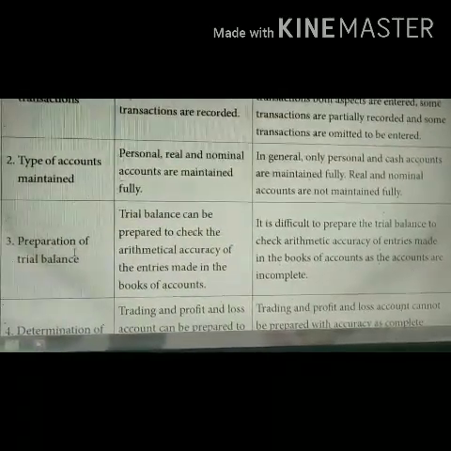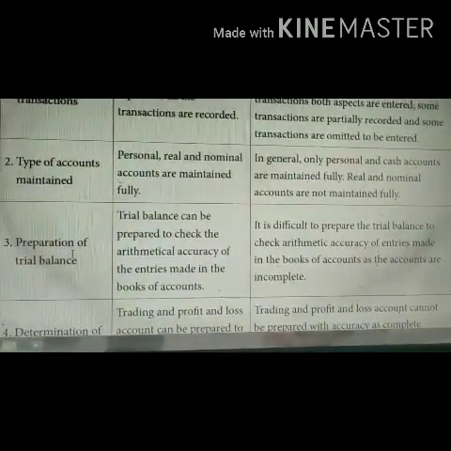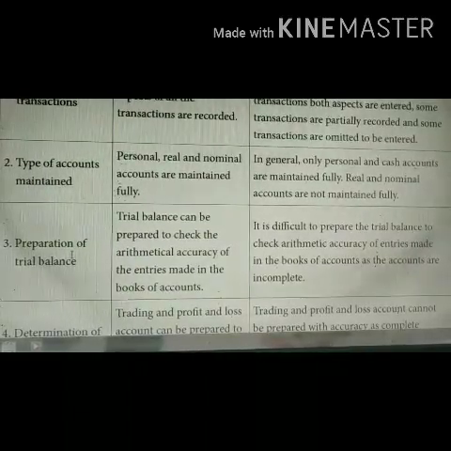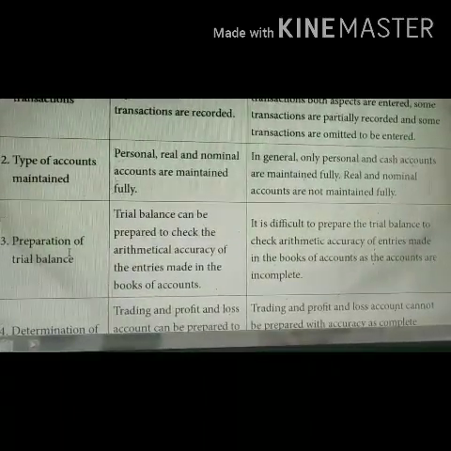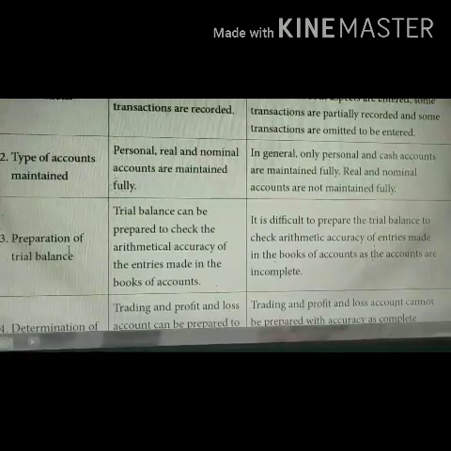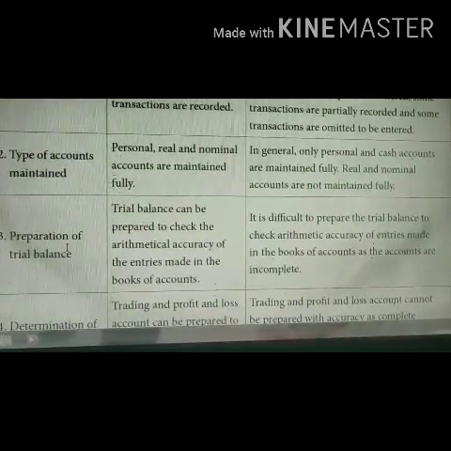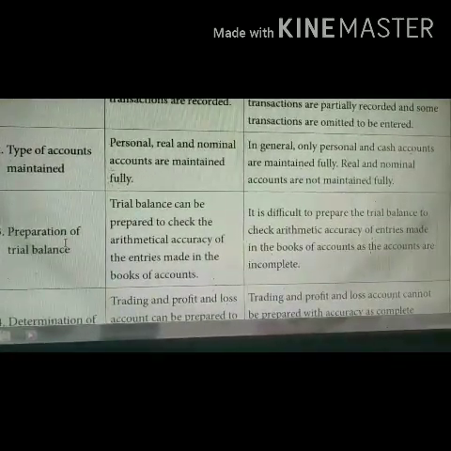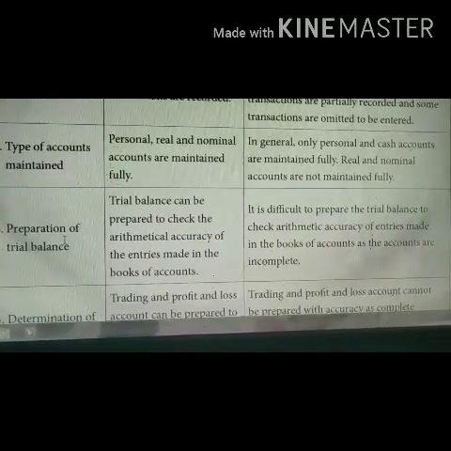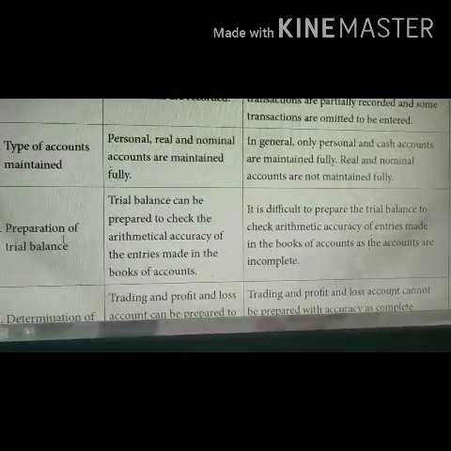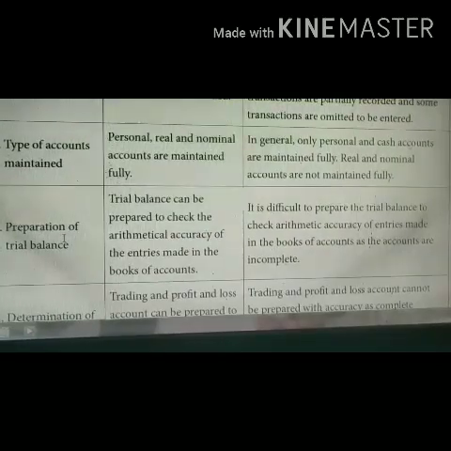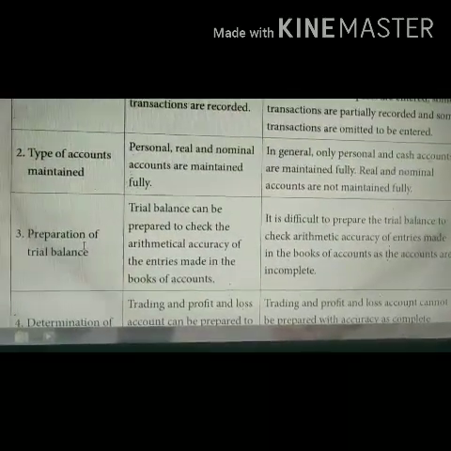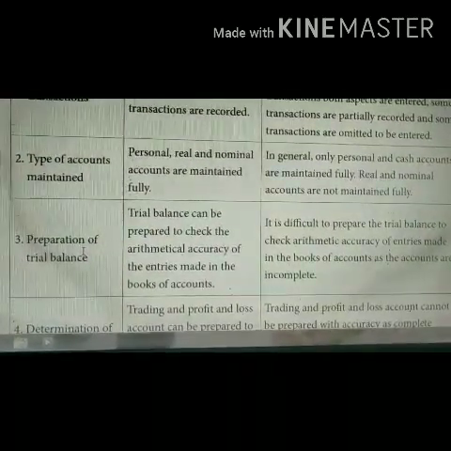Preparation of trial balance. Trial balance can be prepared to check the arithmetical accuracy of the entries made in the books of accounts under the double entry system. As you know, under the double entry system, for every debit there will be an equal and corresponding credit. So when you prepare the trial balance, both your debit side as well as your credit side get tallied.